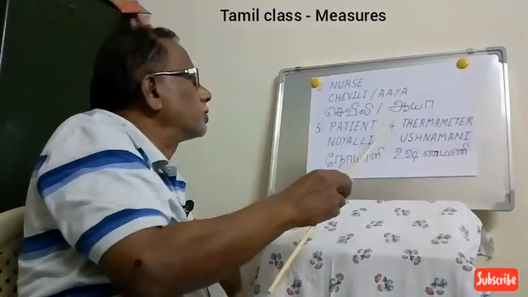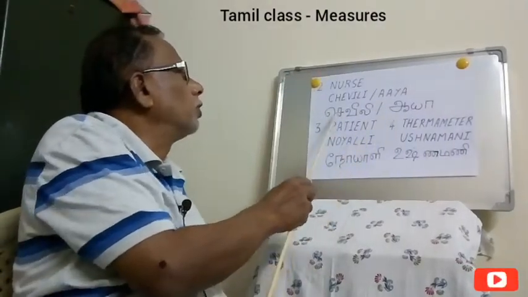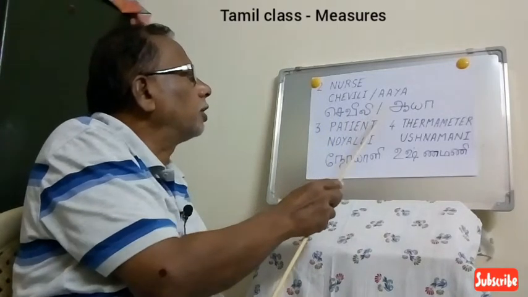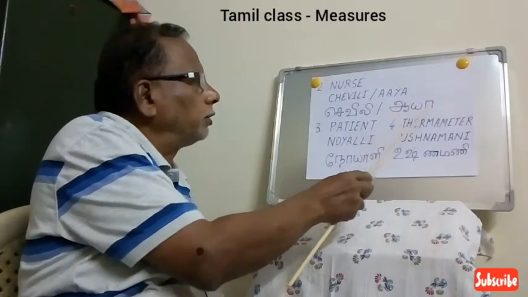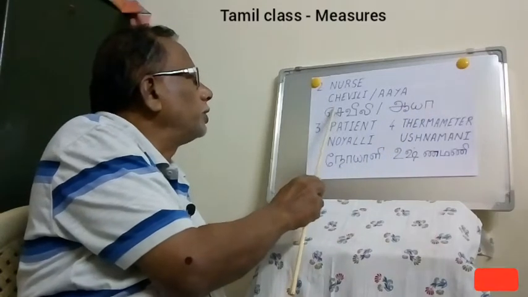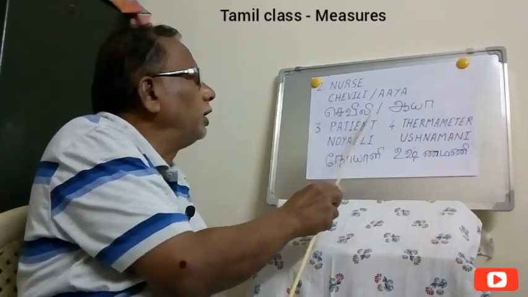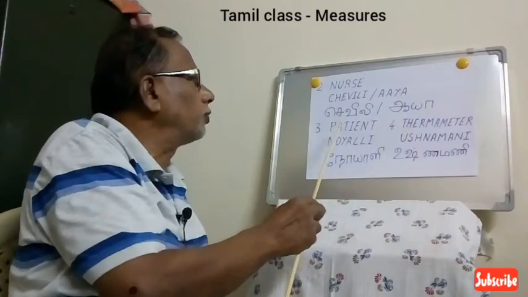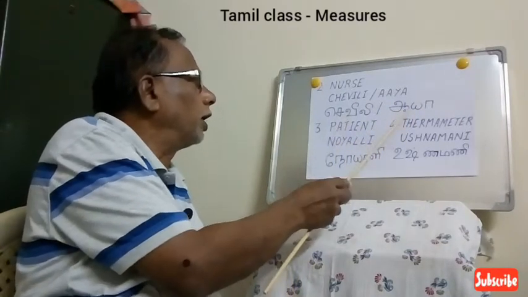And for nurse, there are two names. Normally we call it Chevili. Chevili means nurse, or Aya. I'm repeating. This is Chevili, and this is Aya. For nurse, we say Chevili or Aya.